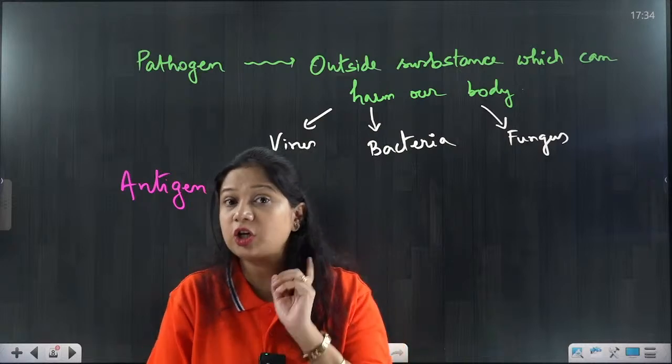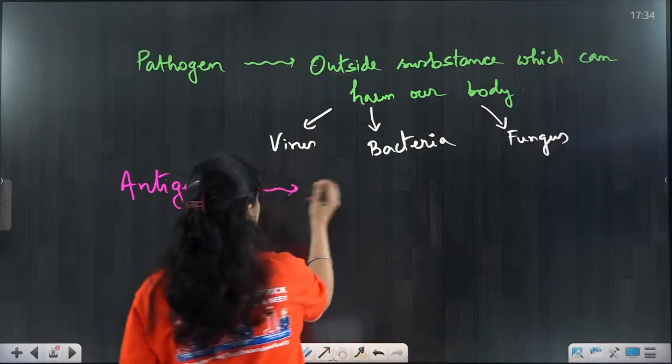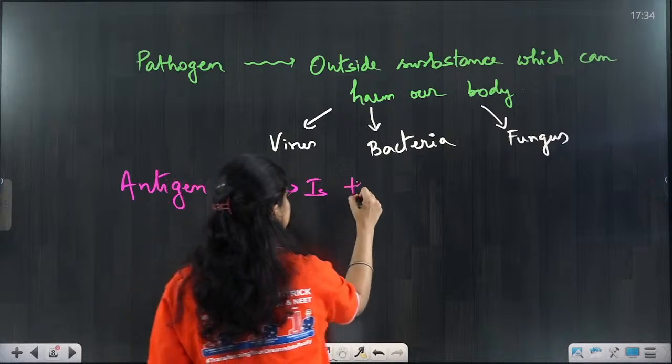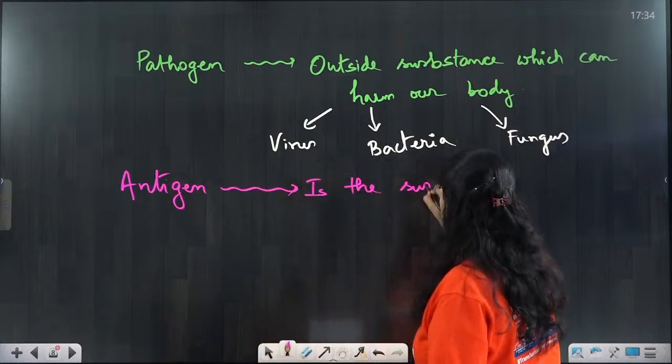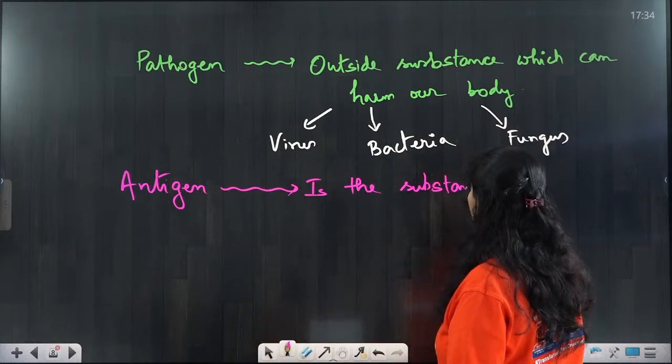So the function of antigen is, so antigen is the substance, or we can say a foreign body.